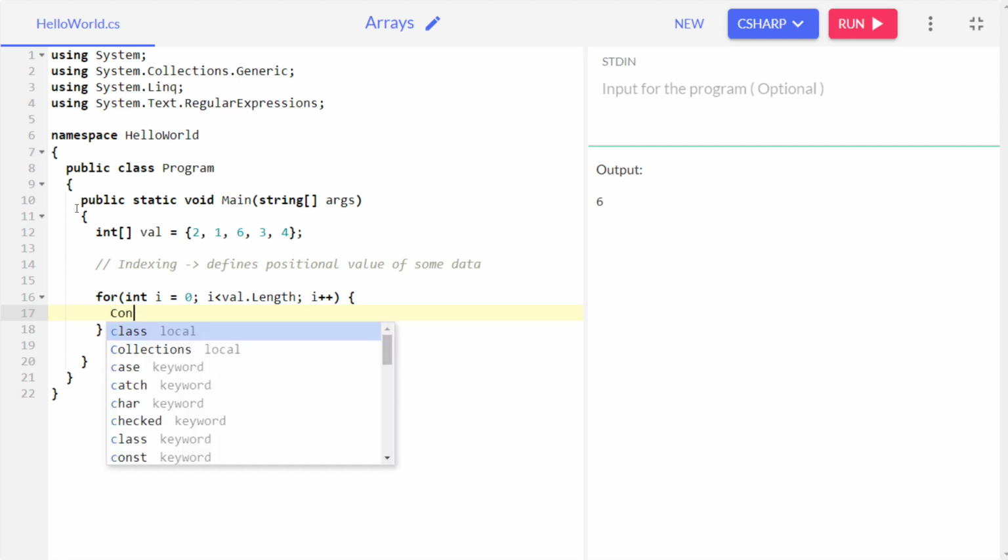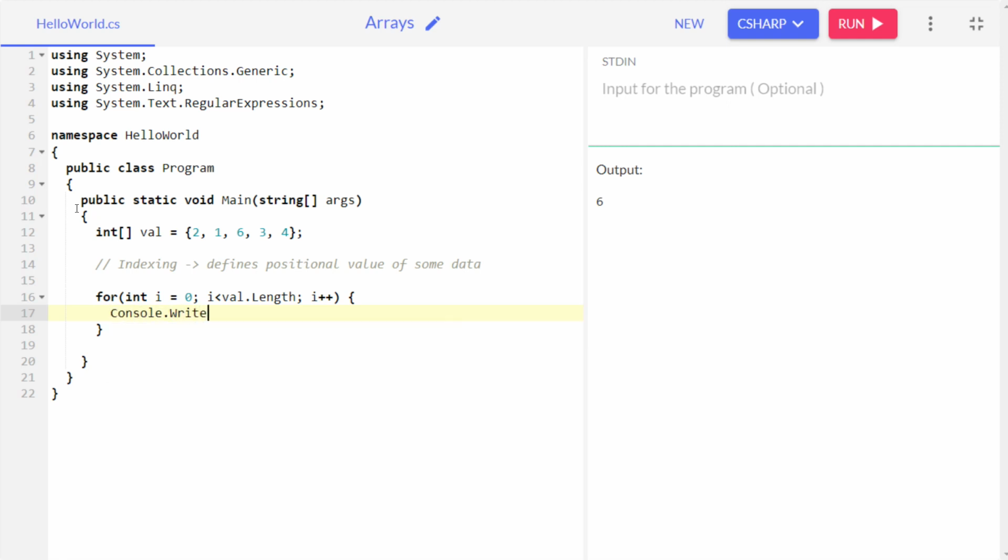Now, as we are trying to access each and every value, I wrote Console.WriteLine. Then I take the variable name, the square brackets, and put the i inside it, because with every iteration the value of i is increasing. Here you can see we got all the elements, because we started from 0 and ended with 4. Now let's try out less than equals.